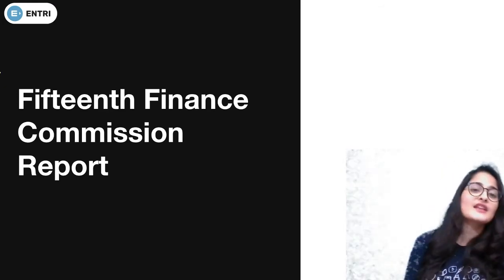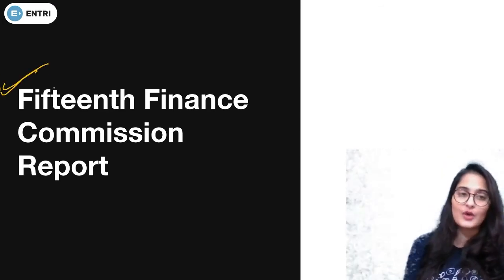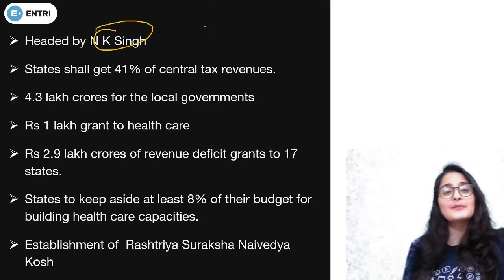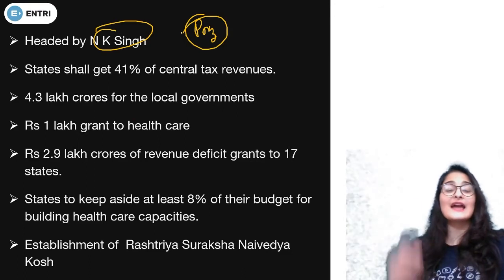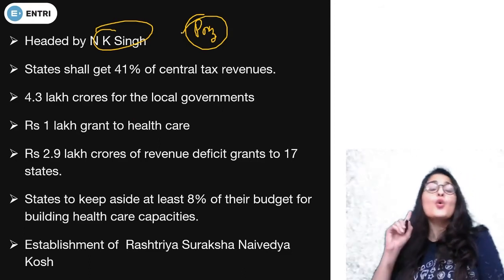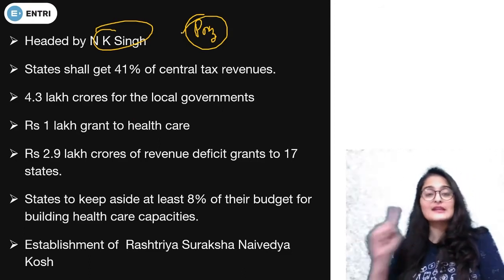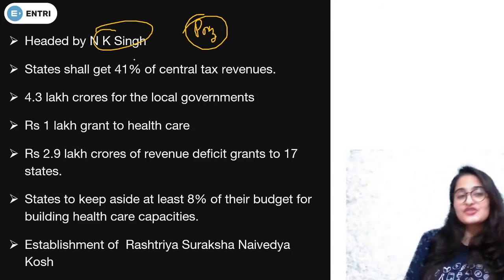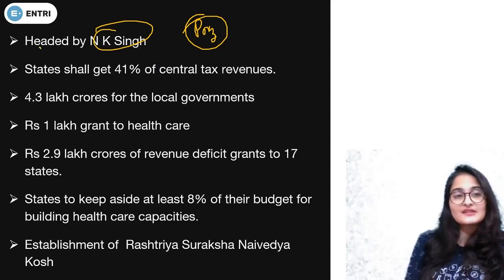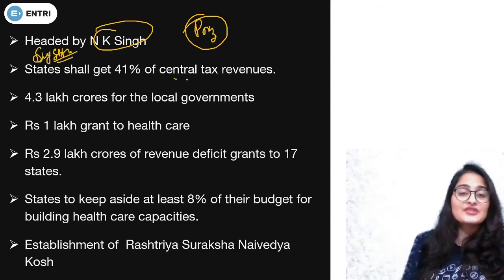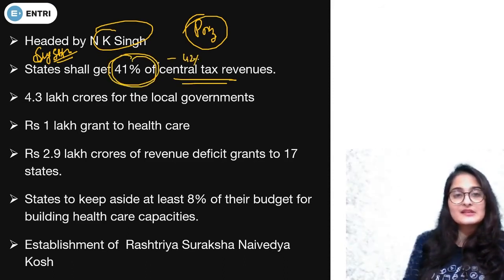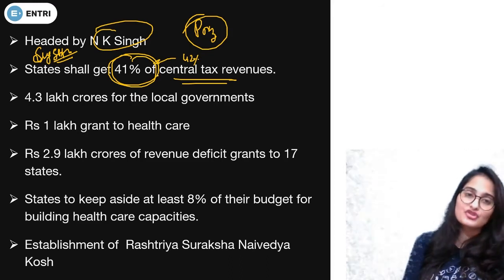Then is the 15th Finance Commission report. Now, this Finance Commission was headed by N.K. Singh, and they have submitted their report to the President of India. In any paper, if they ask you, where is this report submitted? This report is submitted to the President of India. So what are the changes? First of all, they have given suggestions. If we look at the list of suggestions, first of all, the central tax revenues 41% should go to states. Earlier it was 42%. Now they have said that only 41% should go to the states.